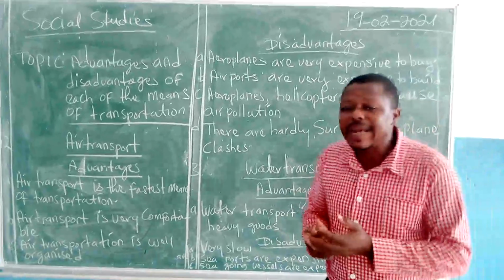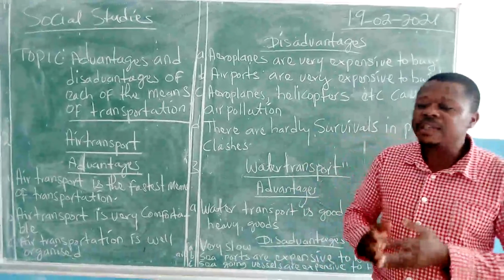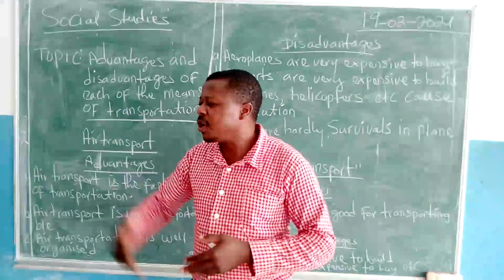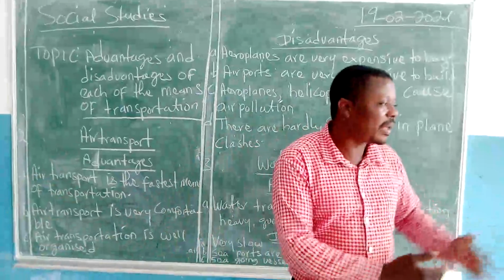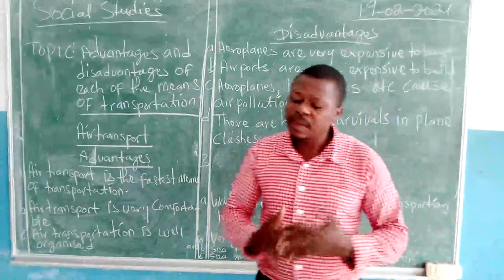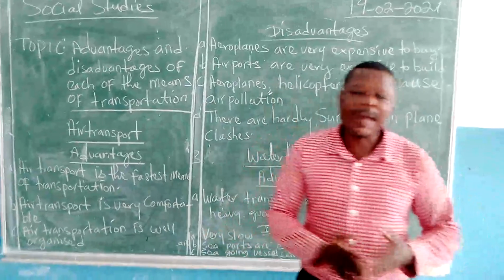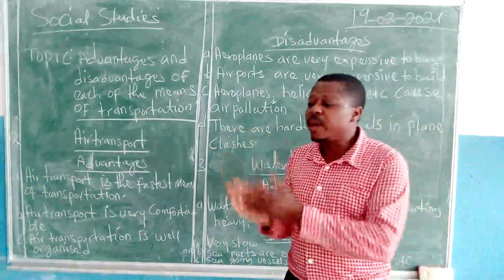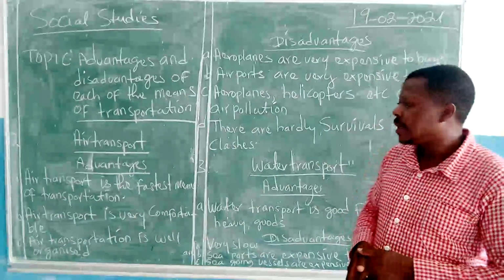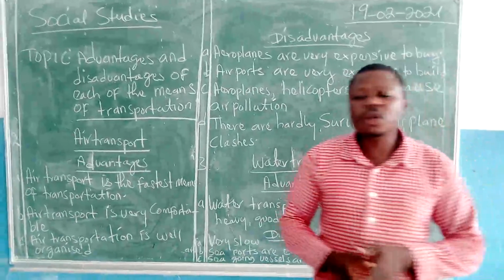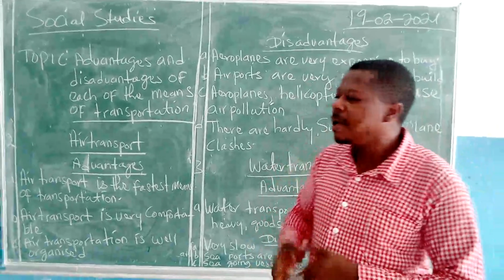And we did mention that land transport is the transporting of people and goods using land. And we said railway transport, which is transport by train, is part of land transport because railways are built on land. Talking about air transport, it is a transportation of goods and persons by air.